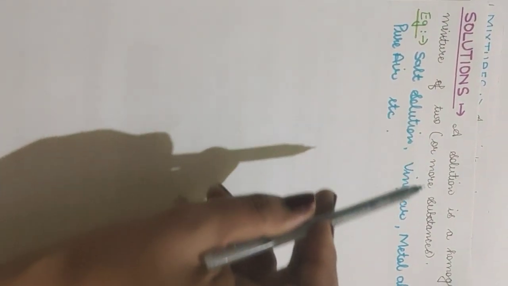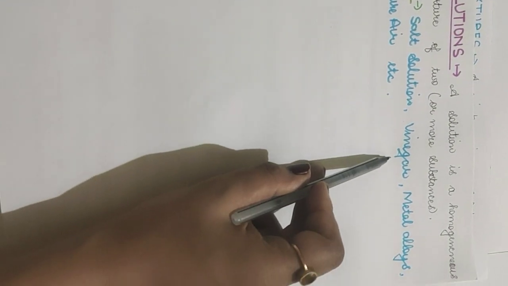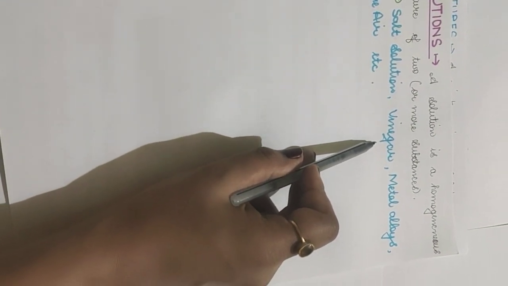Examples: salt solution and vinegar. Vinegar is what you would have seen when you eat your Chinese food, your mother or the person in the shop adds some vinegar into your food. So that is also a mixture, but it is a solution or a homogeneous mixture.